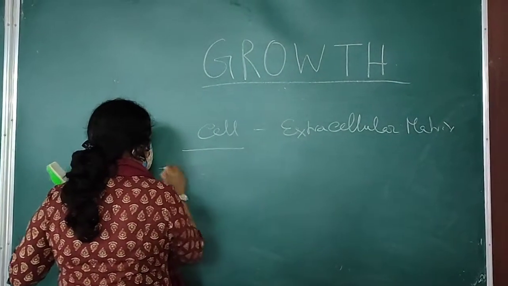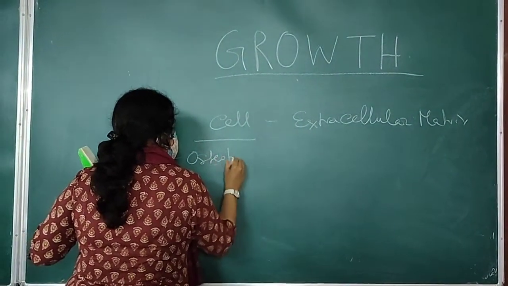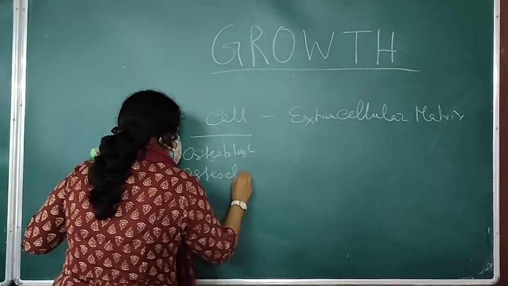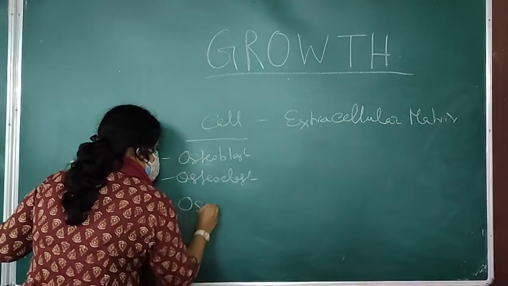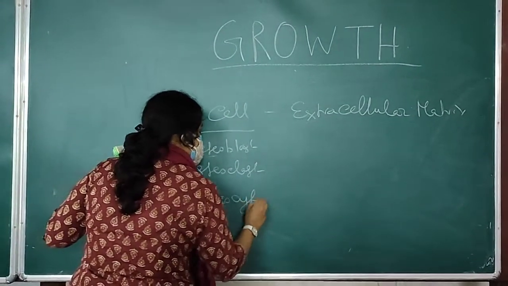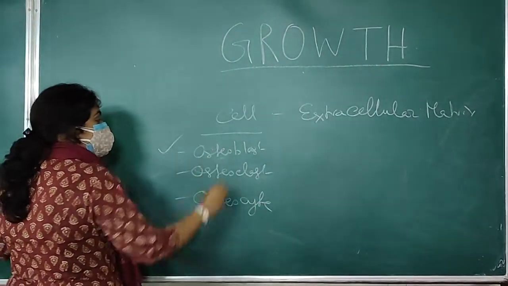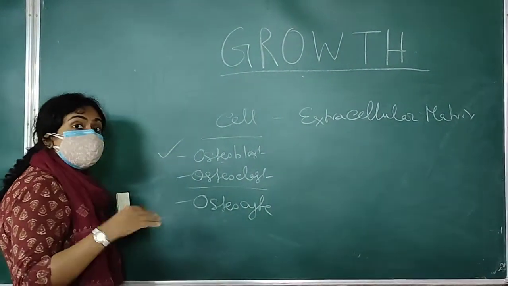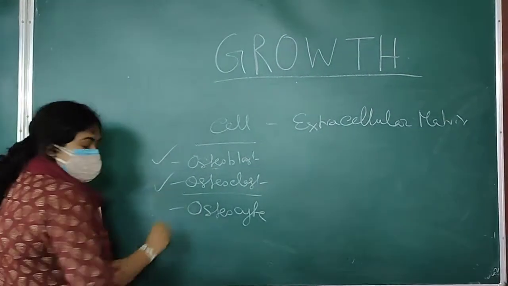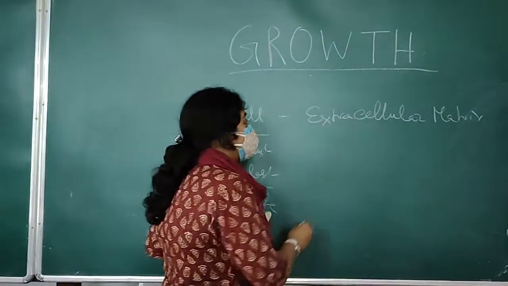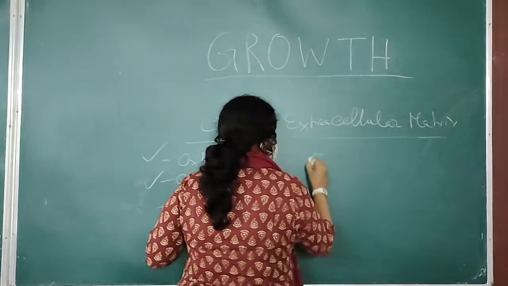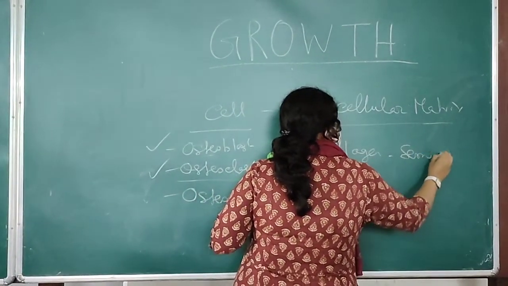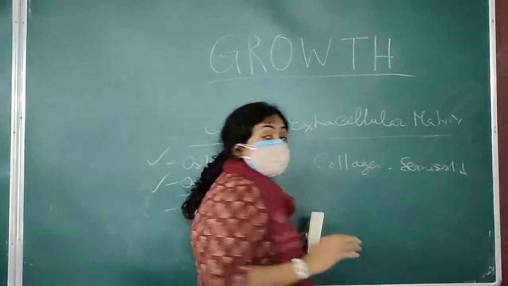Generally, bones contain three types of cells: osteoblast, osteoclast, and osteocyte. Osteoblast cells are mainly known for bone formation, whereas osteoclasts cause bone resorption, and osteocytes are basically inactive cells.